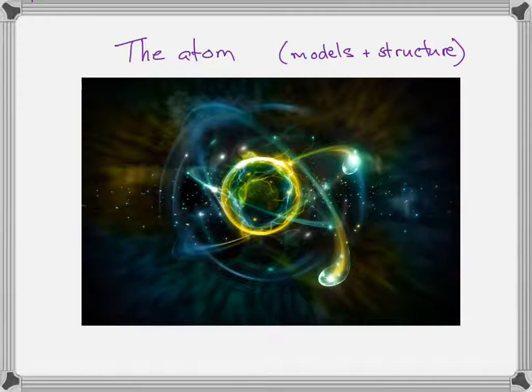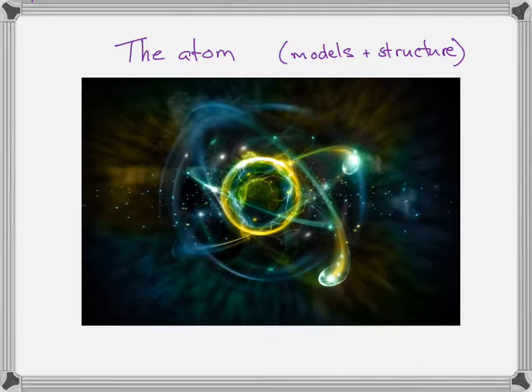One of the things that's built in here is that there's the quantum mechanics of light and energy, but there's also the quantum mechanics of atoms and particles. And we haven't really looked at the quantum mechanics of atoms. So that's where we want to go now: continue with the development of quantum mechanics by looking at the model of the atom, and let's do so through a slightly historical approach.